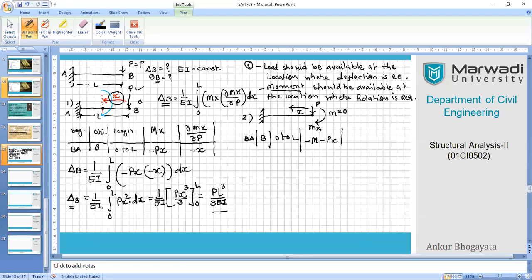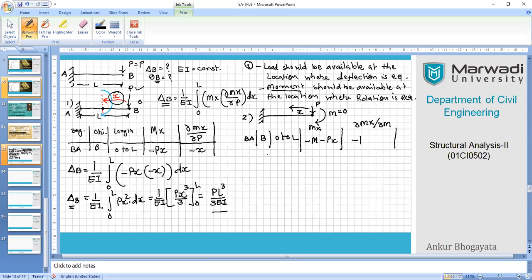All right, now be careful that we have to take ∂Mx/∂M. So this is the crux of this numerical. So Px doesn't have any M in it, so it will be 0 right away. It will not be considered for the partial derivative, as you know the rule of partial derivation. And when the quantity is available in terms of M, we will take the partial derivative. There are no prefixes or suffixes for this, so it will be -1 only, right? So like this you can obtain your final expression and complete your work.